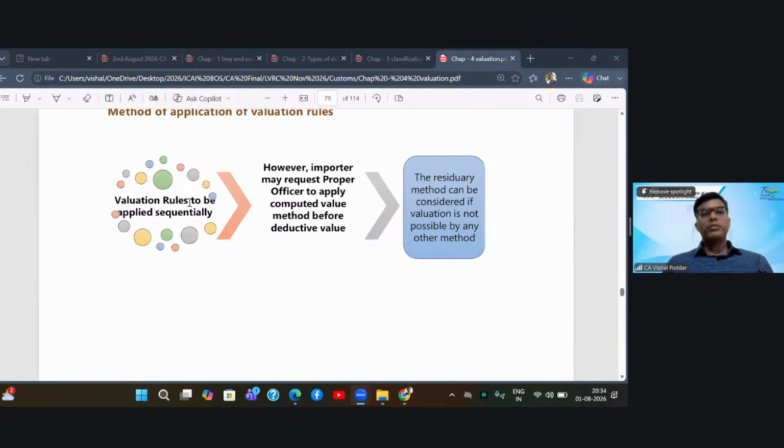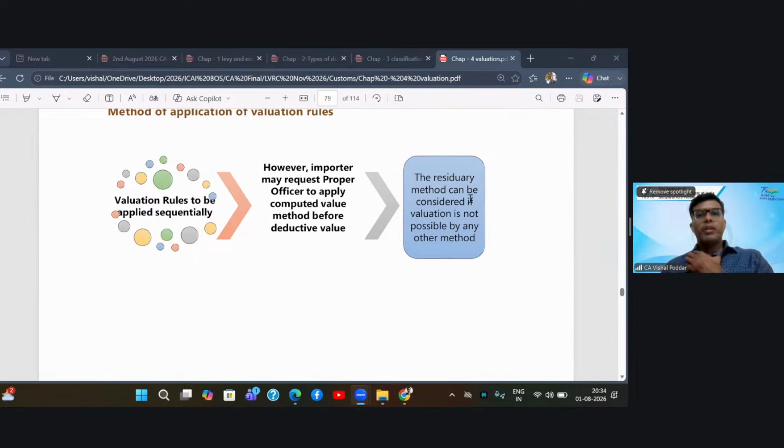Now, how to apply these rules? The valuation rules have to be applied sequentially. This is a rule. However, the importer may request the proper officer to apply computed value before deductive. This we saw. So only 7 and 8 can be interchanged.